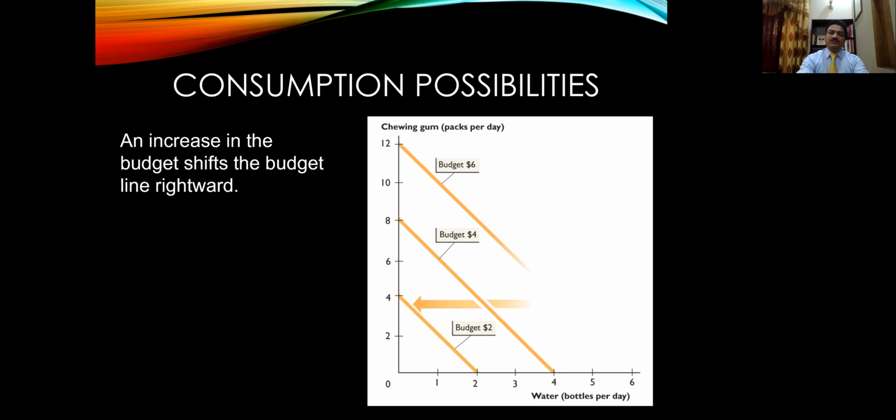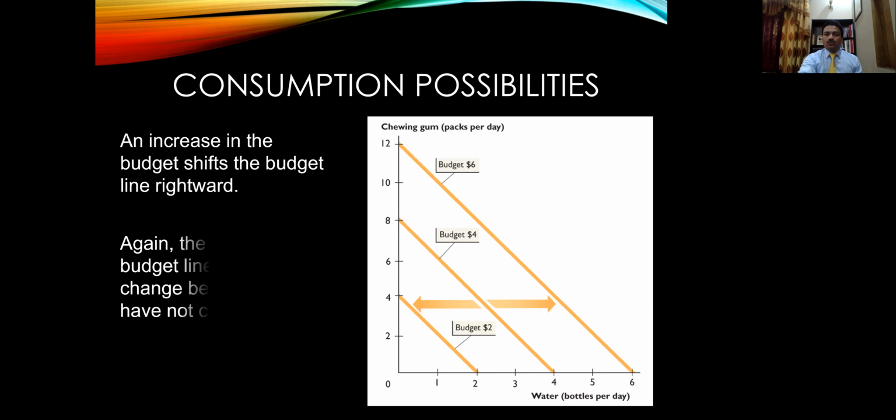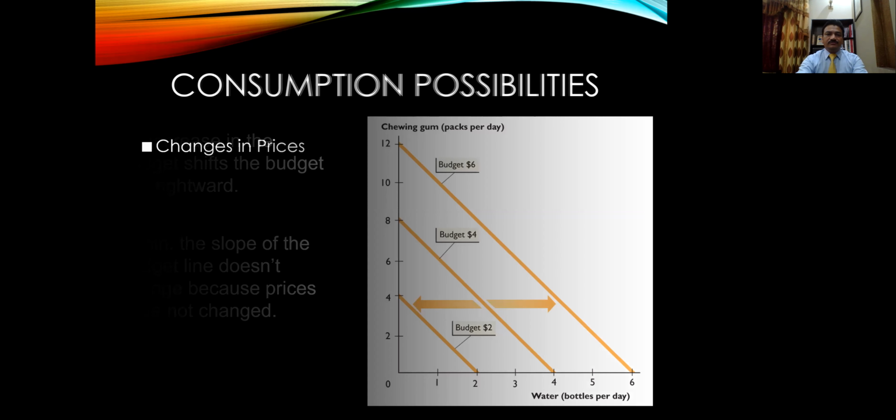For instance, we assume that now Mr. John has a budget of $6. His budget line now shifts rightwards, but the slope of the budget line is constant, the same as the previous one, because the slope of the budget line depends on the prices, which we'll discuss in the next slides.